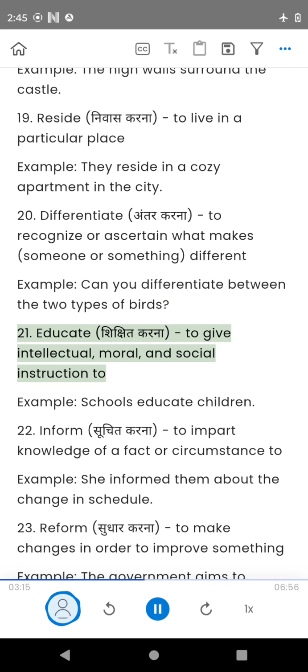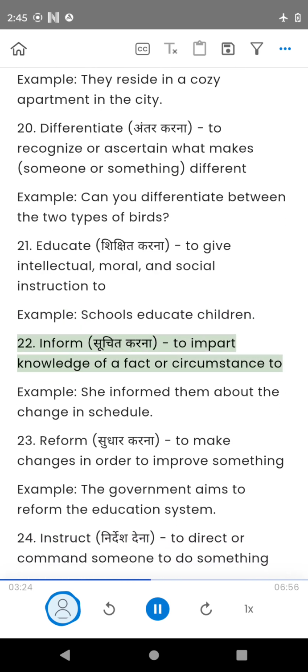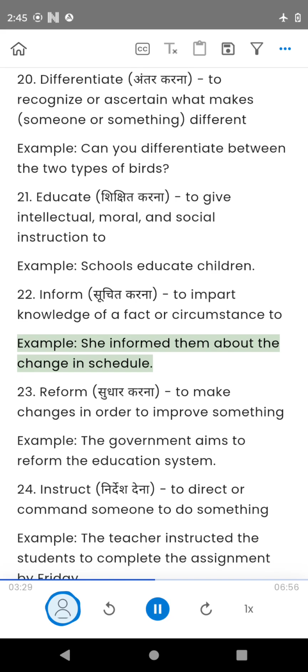21. Educate, to give intellectual, moral, and social instruction to. Example, schools educate children. 22. Inform, to impart knowledge of a fact or circumstance to. Example, she informed them about the change in schedule.